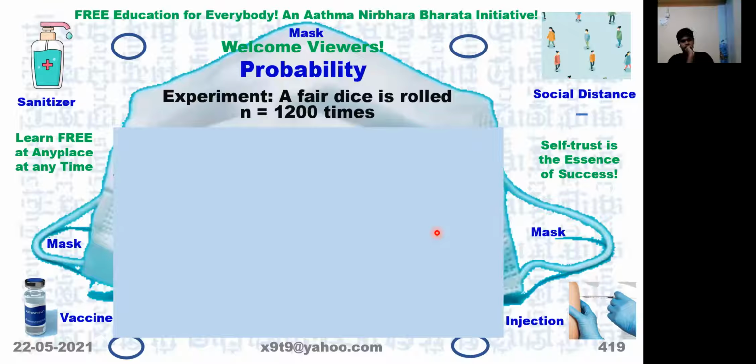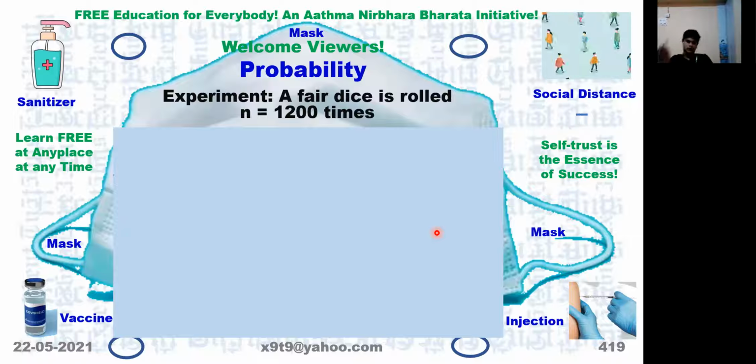Now, an experiment is made in which we have rolled the die 1200 times. We want to know how many times number 1 appeared when we rolled the die 1200 times. How do you calculate the expected value? 1 by 6 into 1200.